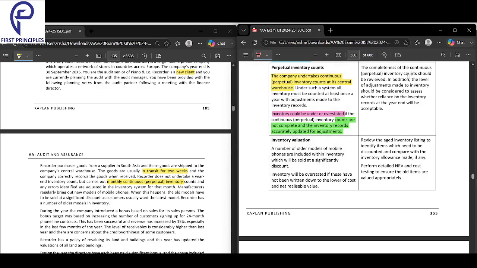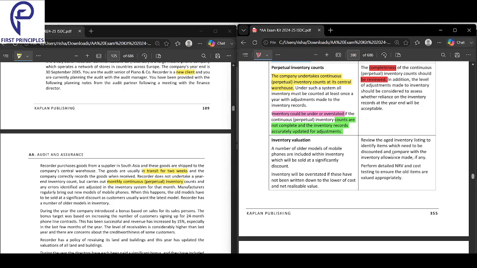The completeness of the count should be reviewed. In addition, the level of adjustments made to the inventory should be considered to assess whether reliance on the inventory records at the year end will be acceptable. Firstly, the completeness of the continuous inventory count should be reviewed. In addition, the level of adjustments made to inventory should be considered to assess whether reliance can be placed on the inventory.